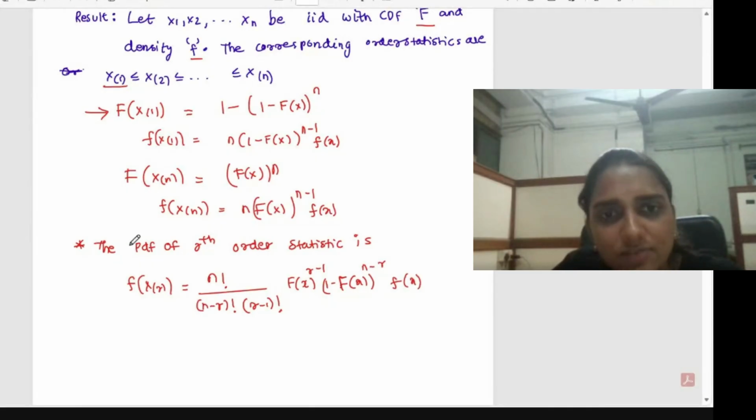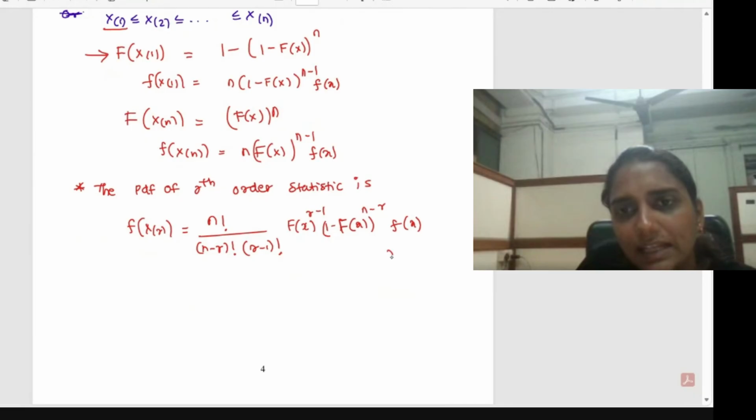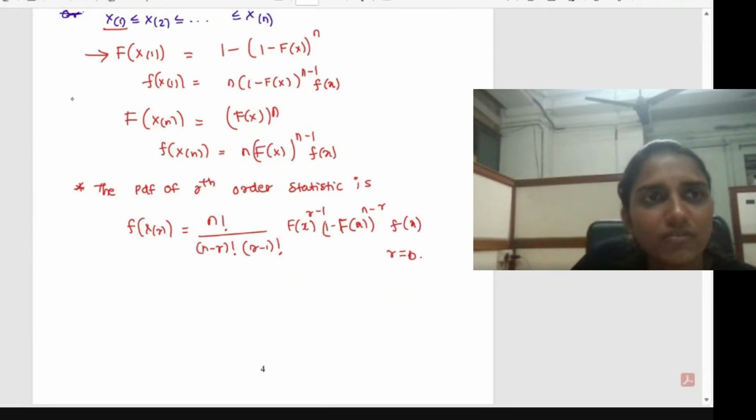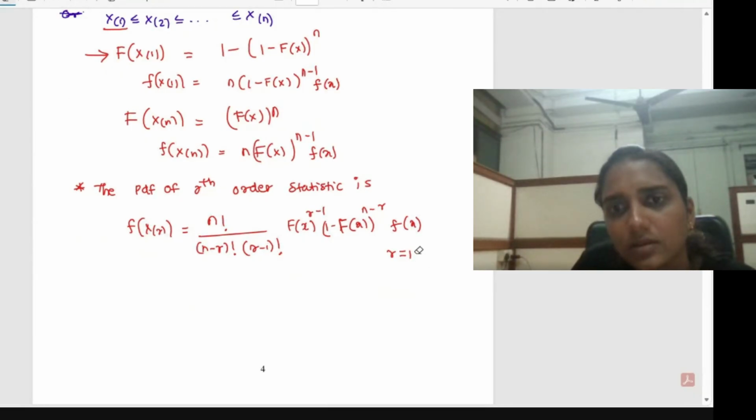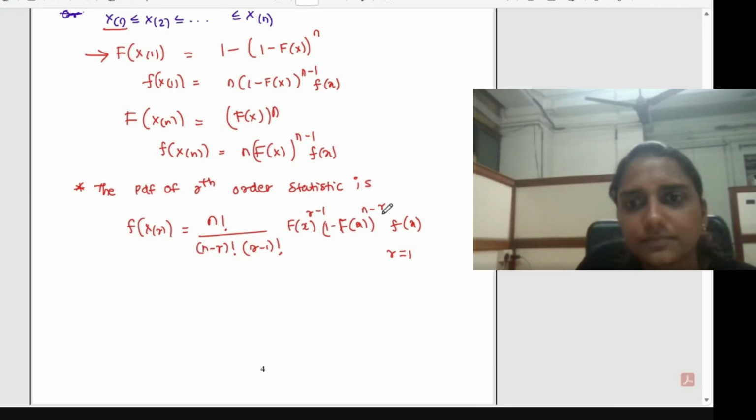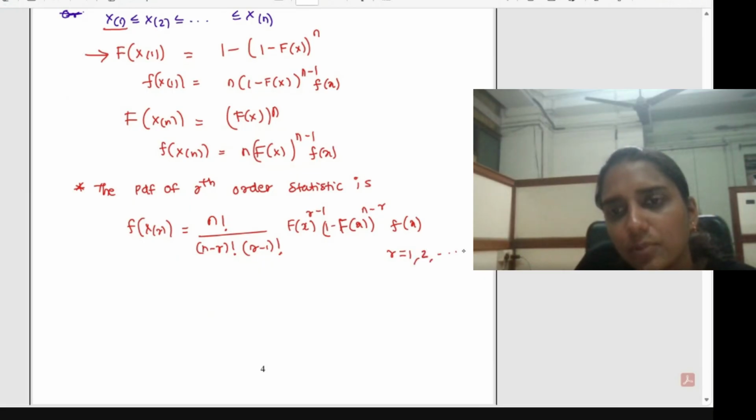In general, this will be the PDF of the rth order statistic. Here r can take the values 1 up to n.